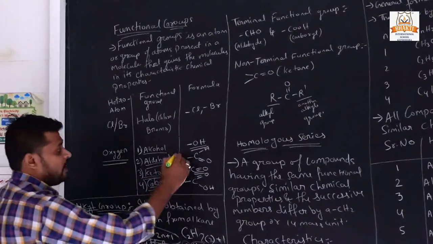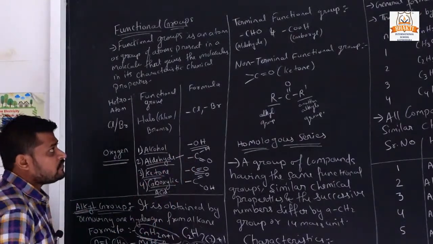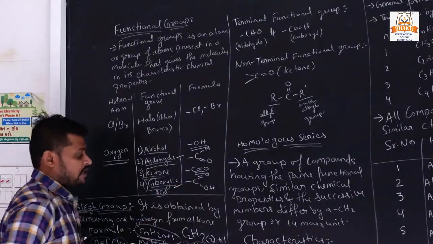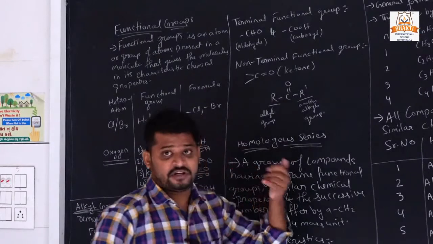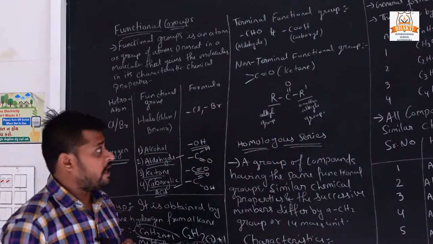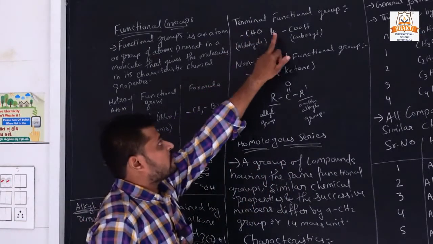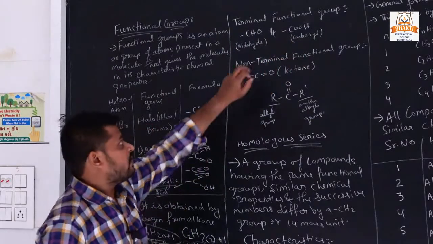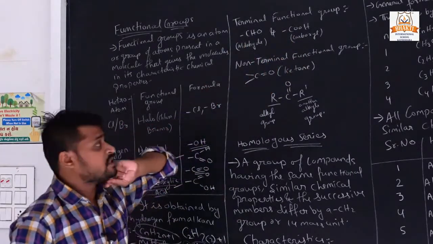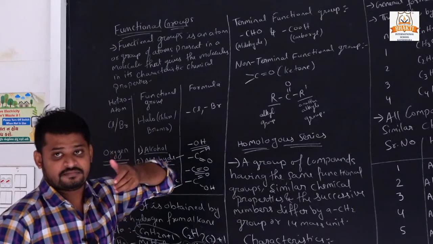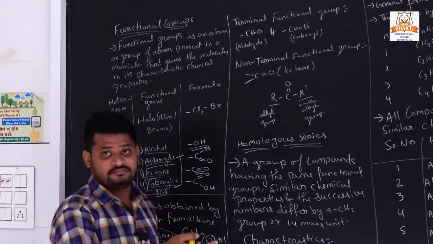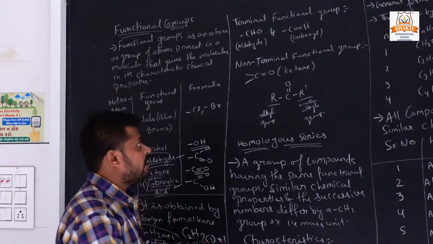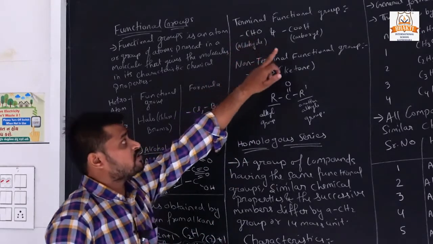So in this, aldehyde and carboxylic acid will be joined after carbon, then it is called a terminal functional group. Means it will be CHO and COOH. If it joins after carbon, after another element, then it is called a terminal functional group.